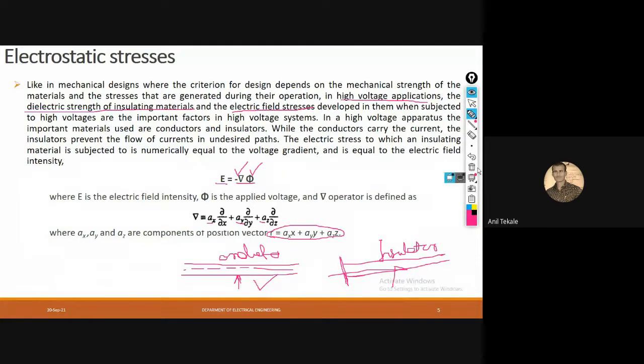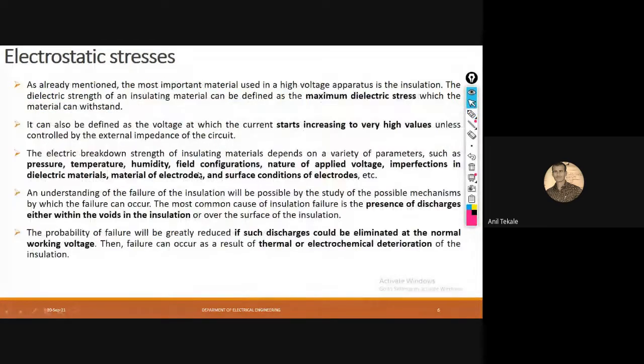Now, I'll take you to the next level, that is about electrostatic stresses. As I already told you, in the case of high voltage apparatus, the important thing is insulation. The dielectric strength of an insulating material is defined as the maximum dielectric stress. What is meant by maximum dielectric stress? The maximum dielectric stress is nothing but the dielectric strength of an insulating material.